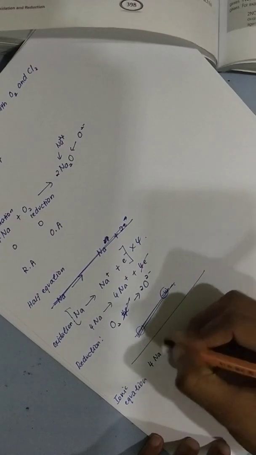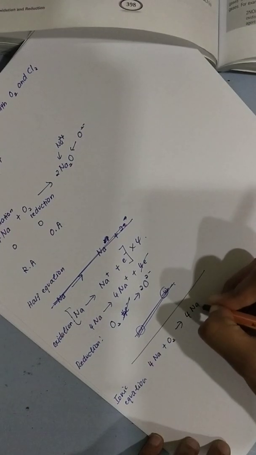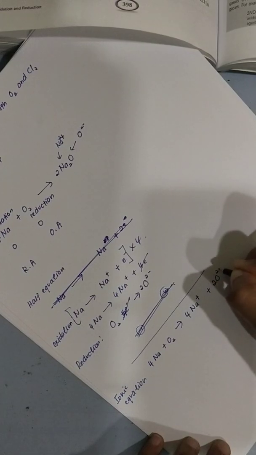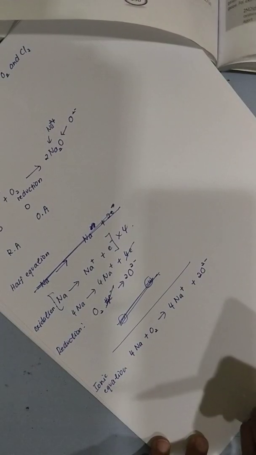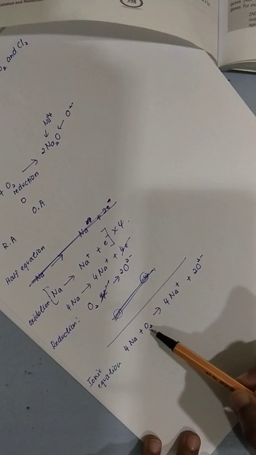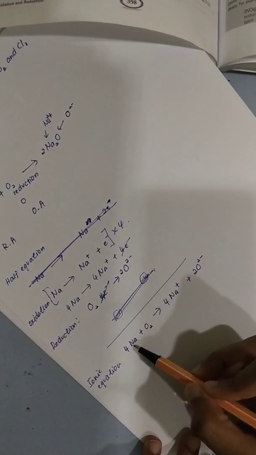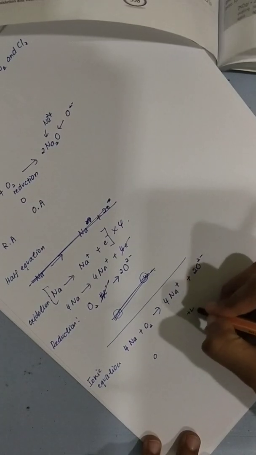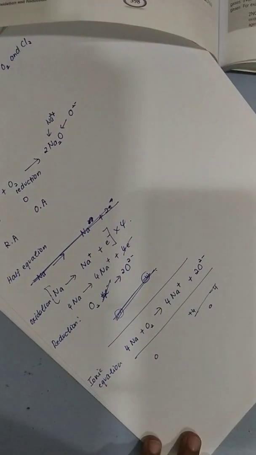Then I write it down. 4 Na plus O2 gives you 4 Na plus 2 O2 negative. Okay, so if you notice, the equation is balanced. 4 sodium, here 2 oxygen, here also 2 oxygen. You want to check the charge, here 0, here 0, so here is completely 0. Here is 4 plus, here is 4 minus, so also 0. So this is your ionic equation.